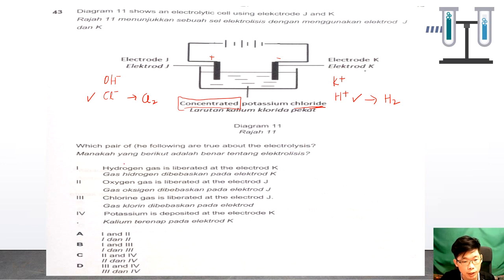Okay, so we check. Hydrogen gas is liberated at the K. Okay, correct. Oxygen gas is liberated at J. No, because chloride ions is more concentrated here, as given. So chlorine is liberated here. Potassium is deposited. No, never. So 1 and 3. 1 and 3 will be B.